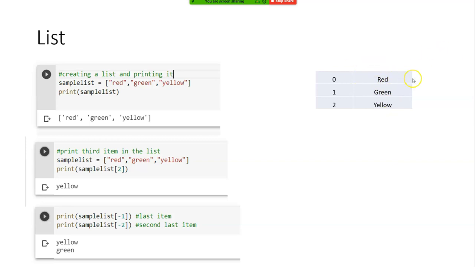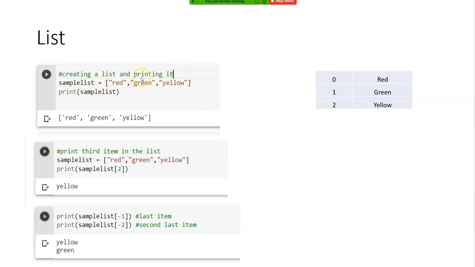Okay, if you notice in the array notation, the first one is called 0. It is not 1. The second one is actually 1, and the third is 2. You don't start from 1, 2, 3. You start from 0. This is the index that I was talking about. Clear?